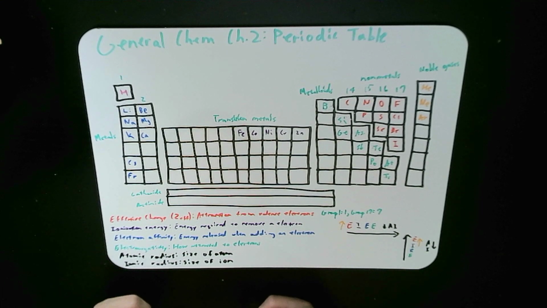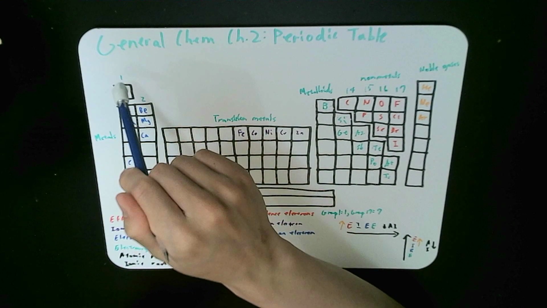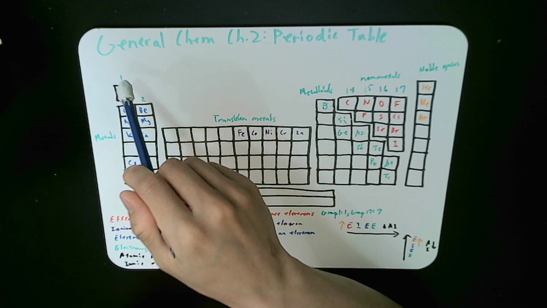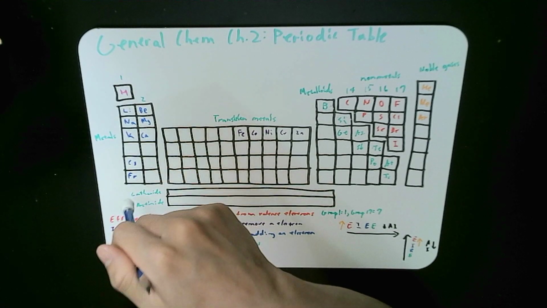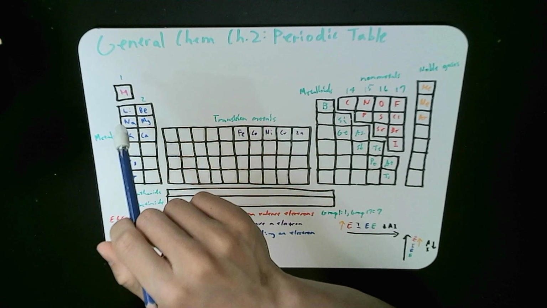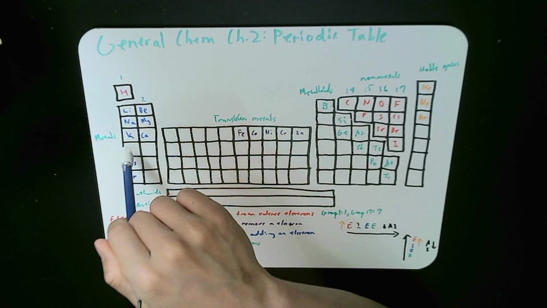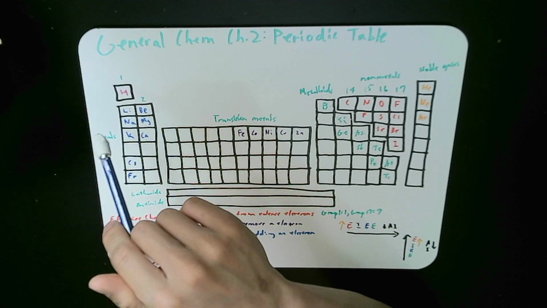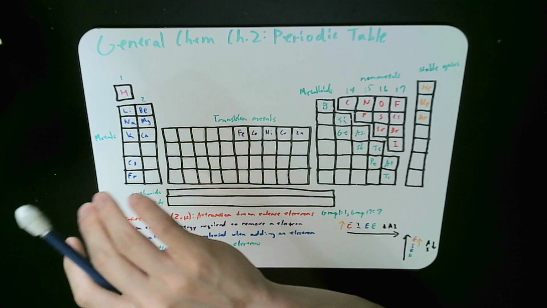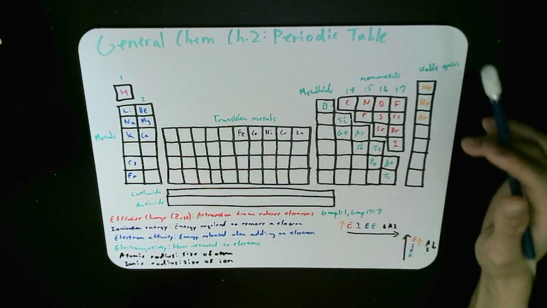What we do want to know is that it's a periodic table because within each group, like all the group 1 down here, they all share similar characteristics, including the number of valence electrons they have. All the lithium, sodium, potassium, cesium, francium all have 1 valence electron. So they're just 1 off from completing their shell. Remember, they all want to aspire to be noble gases. They all want to be nobles.